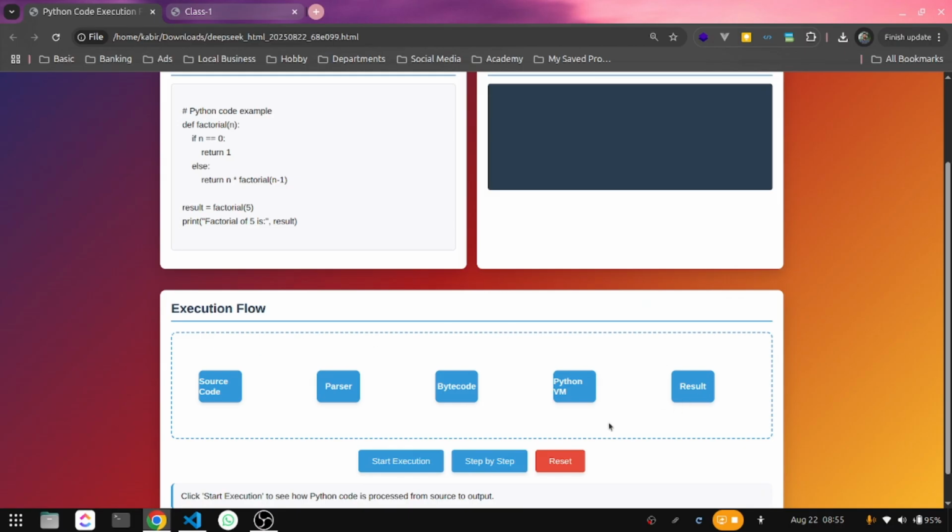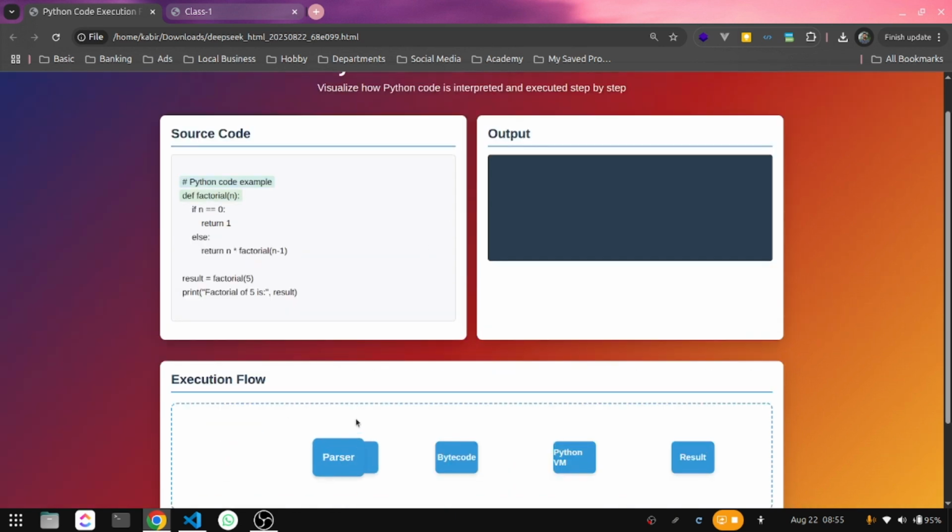Here we can see in a Python program there are a total of 5 phases of running a single program. The first phase is source code, second is the parser. From the source code, the code goes to the parser, and the parser converts it to bytecode, and that bytecode is then run in the virtual machine, and finally we get the output. So if we start the simulation, we can see source code is going to the parser, and the parser is converting the code into bytecode, and that bytecode goes to the Python virtual machine, and finally we are getting the results. So this is how every Python program works.